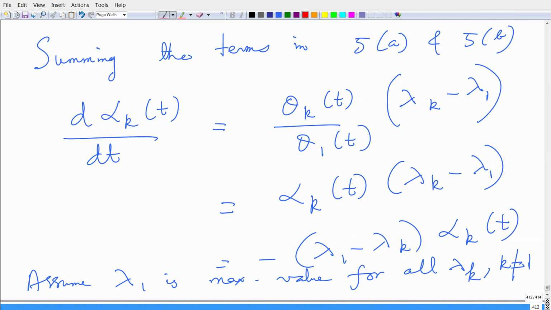So, lambda 1 minus lambda k is basically a positive quantity, and I have this alpha k as is. So, my governing differential equation is d alpha k upon dt is minus of lambda 1 minus lambda k times alpha k of t.